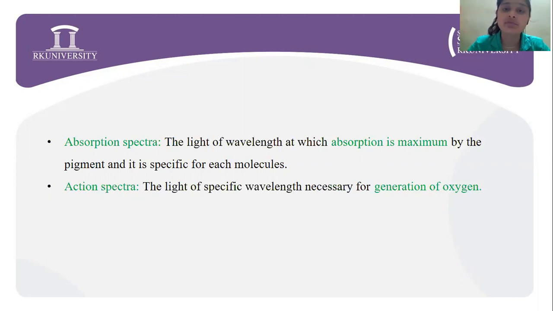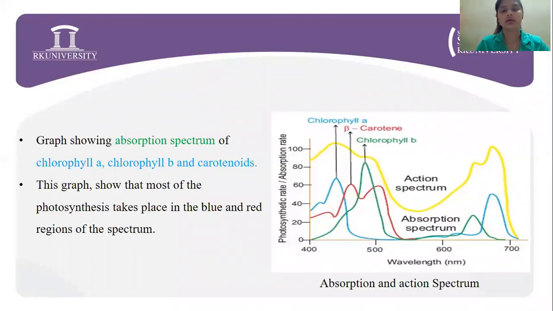The rate of photosynthesis at different wavelengths is measured by the amount of oxygen evolved and the amount of carbon dioxide consumed. This graphical representation of rate of photosynthesis against wavelength is called the action spectrum. So here in the diagram, you can see the absorption and action spectrum as well.